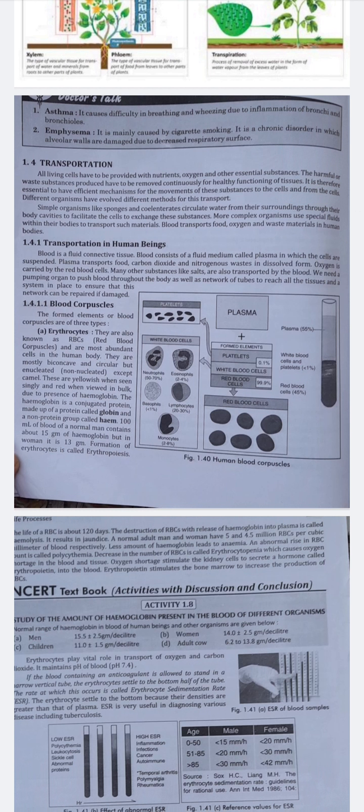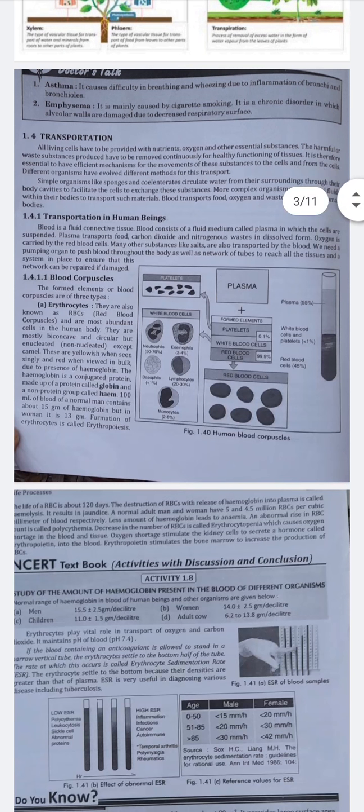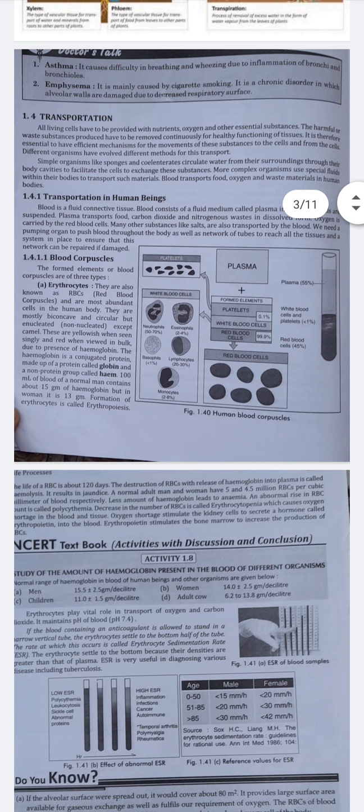It contains a fluid medium called the plasma, in which the cells are suspended. Plasma transports the food, carbon dioxide, and nitrogenous wastes dissolved in it. Oxygen is carried by the red blood cells. Many other substances like the salt are also transported by the blood. We need a system to ensure this network can be repaired if damaged.